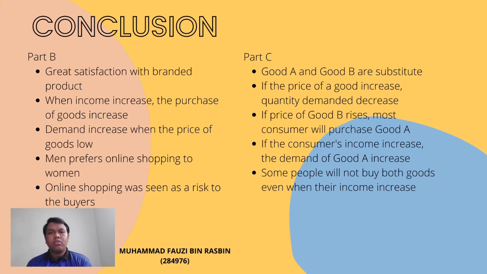For part C, we can conclude that Good A and Good B are substitutes for each other. When the price of a good increases, most consumers will not purchase it, which shows that it has an inverse relationship. Most consumers will purchase Good A if the price of Good B increases, which shows that it has positive cross-elasticity of demand. The rise in level of income will increase the demand for Good A as it gives a positive value of income ratio with demand. When their income increases, some of the consumers will not buy both Good A and Good B, while some of them will buy both goods as they want to get the utility satisfaction, as they have tastes and preferences for goods.